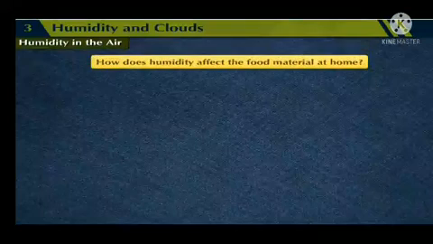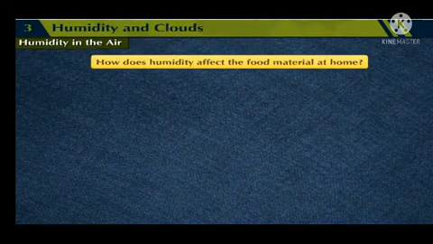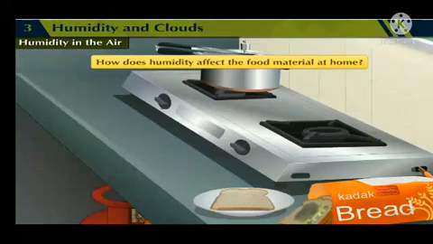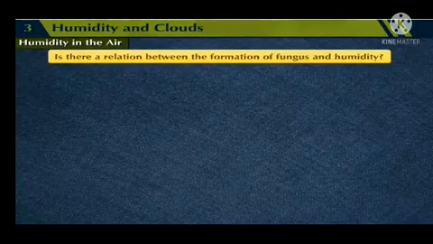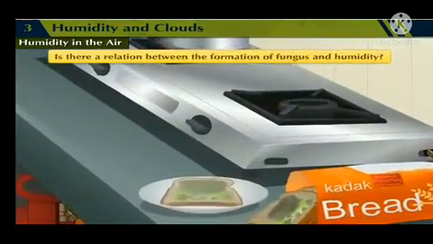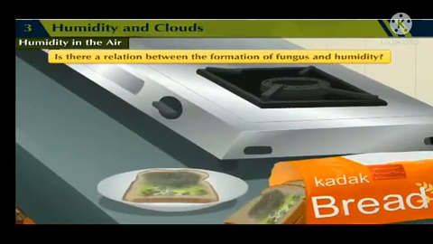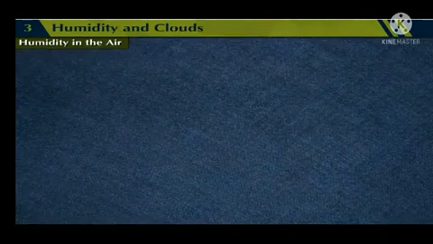How does humidity affect the food material at home? Due to humidity, fungus flourishes on food material at home and it gets spoiled. Is there a relation between the formation of fungus and humidity? Yes, there is a direct relationship between formation of fungus and humidity. Humidity supports the growth of fungus.